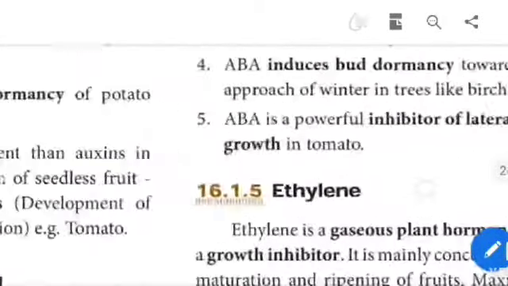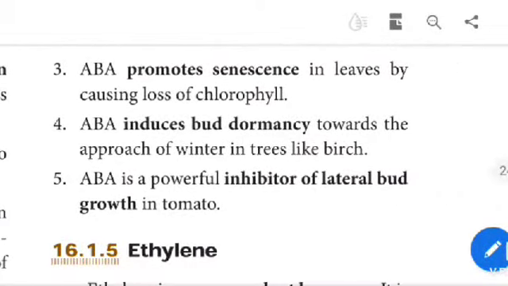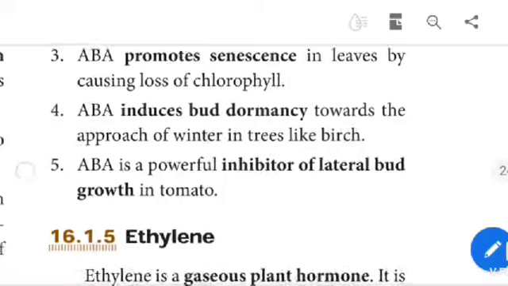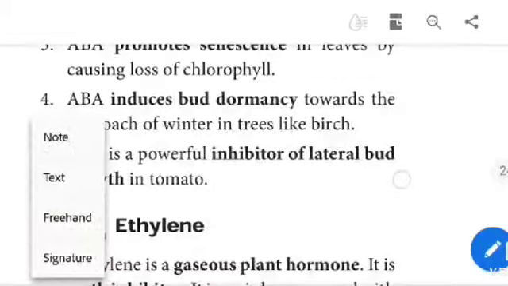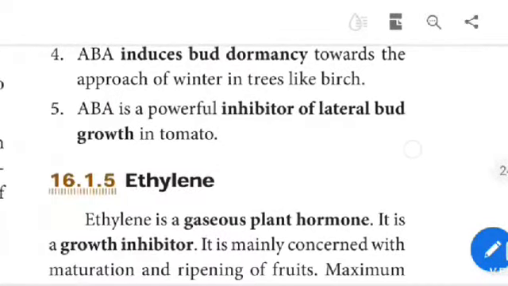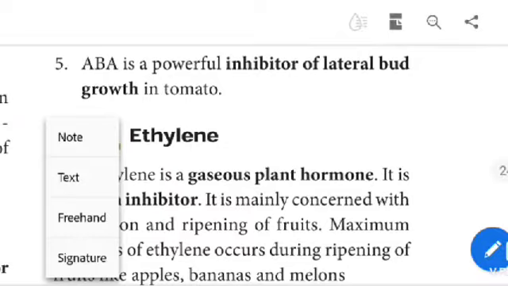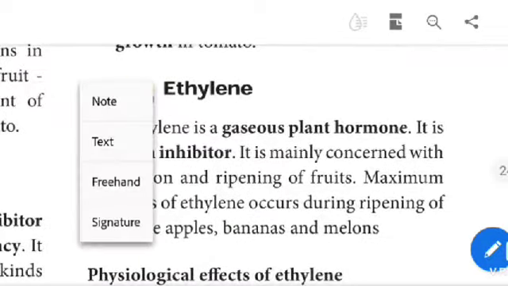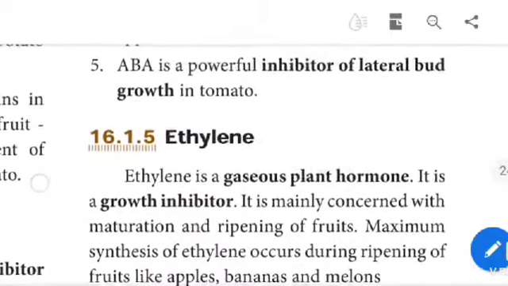Abscisic acid promotes senescence in leaves by causing loss of chlorophyll. Abscisic acid induces bud dormancy toward the approach of winter in trees like birch. Abscisic acid is a powerful inhibitor of lateral bud growth in tomato.